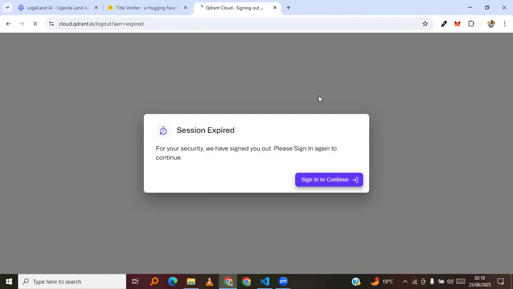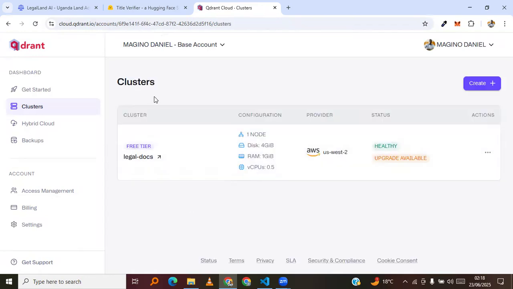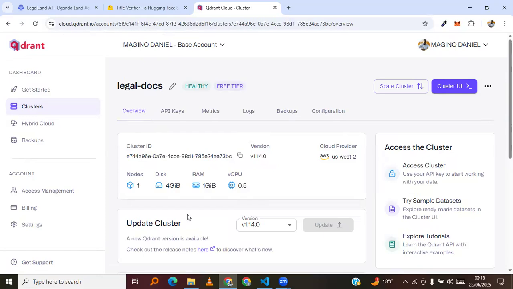Qdrant is good for storing your vector data. So just a few seconds and we log into it. So this is our Qdrant vector database. It's helping us to store the vectors, the data that the user has been chatting with the AI about. So that data is being stored here on Qdrant.